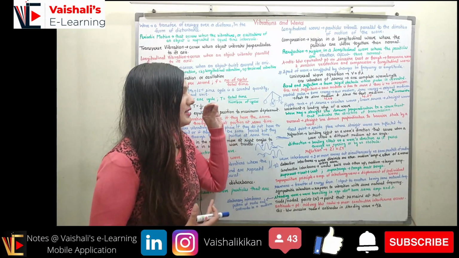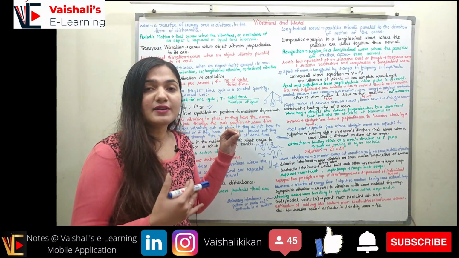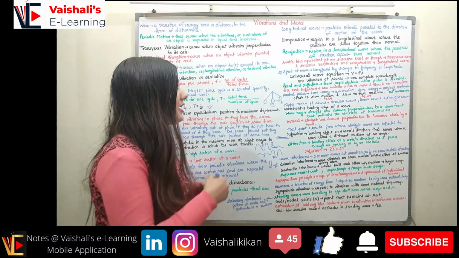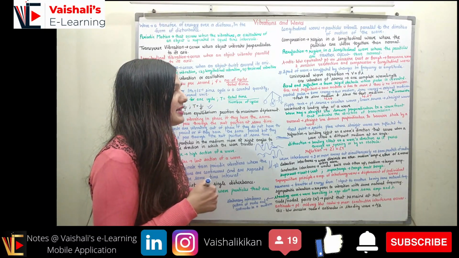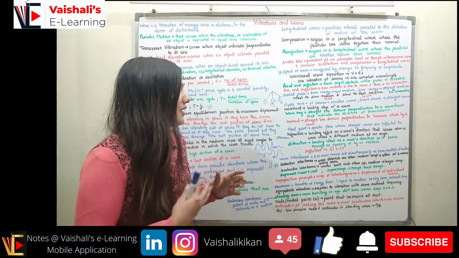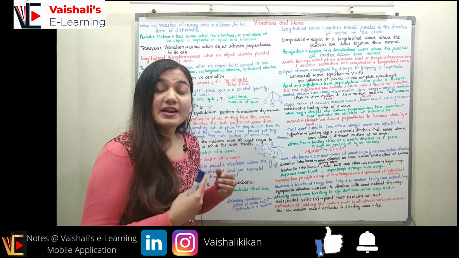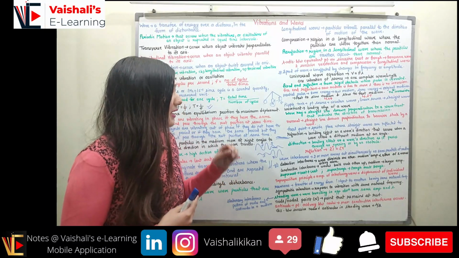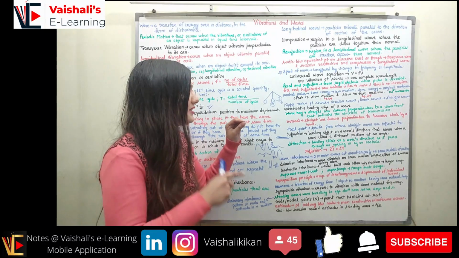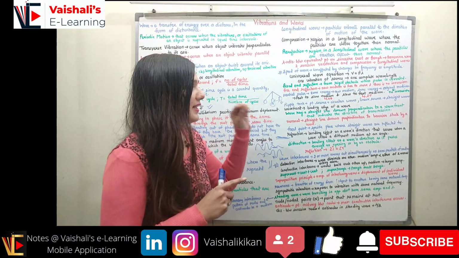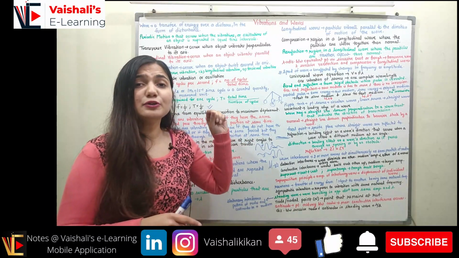Now wave front is the leading edge of a wave. If I have the wave and I have a leading edge of the wave, that is called the wave front. Now wave ray is the straight line drawn perpendicular to a wave front that indicates the direction of transmission. The wave front is the wave which is traveling, and now I need to find out what the direction is in which the wave is traveling. So I draw a line perpendicular to the wave front, and this perpendicular line indicates the direction of the transmission, and it is called the wave ray.